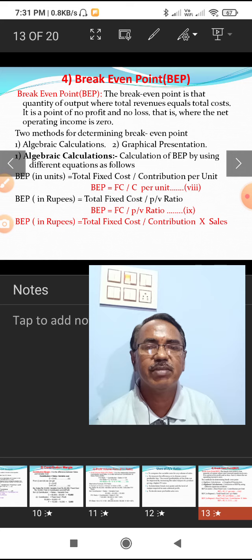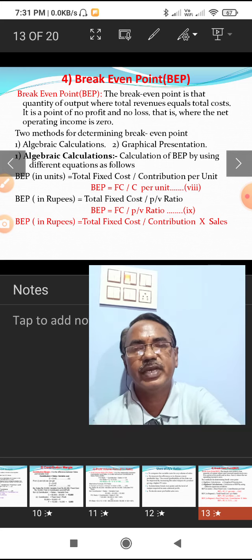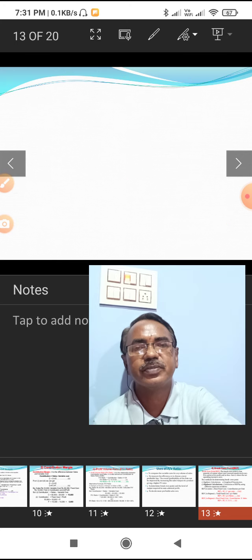PV ratio is nothing but the relationship between contribution and sales. So here, fixed cost is the numerator and contribution by sales is the denominator. Applying this formula, you can calculate the break even point in rupees. BEP is equal to FC by C into S.